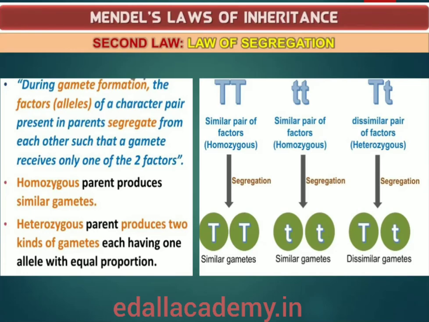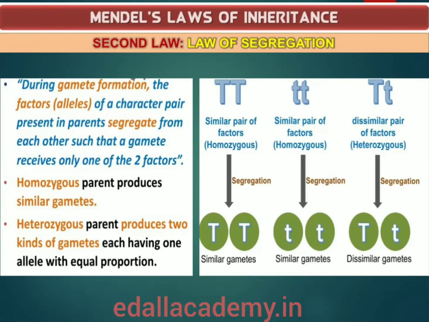Of course, a homozygous parent produces all gametes that are similar, while the heterozygous one produces two kinds of gametes, each having one allele, in equal proportion.